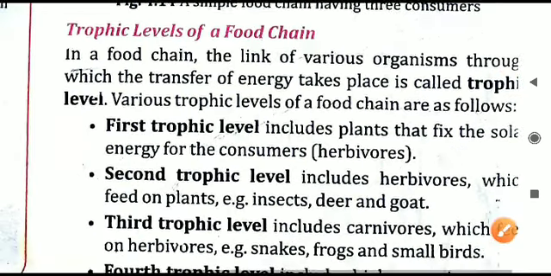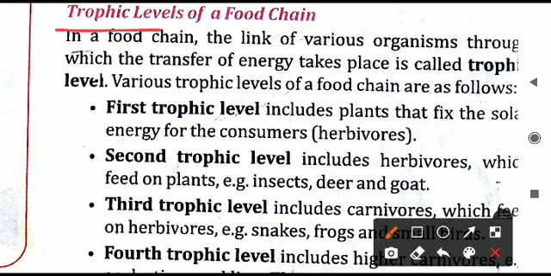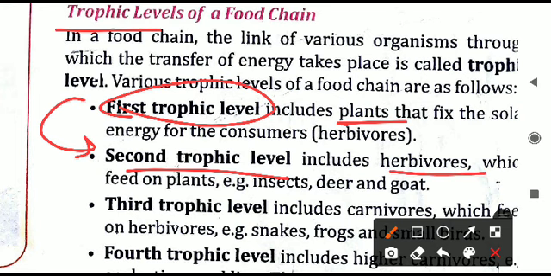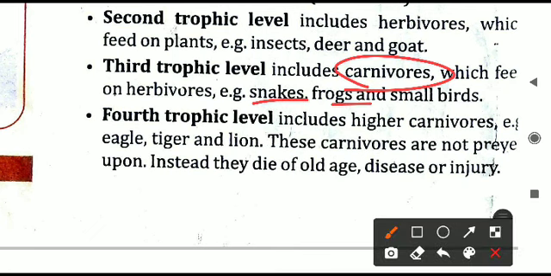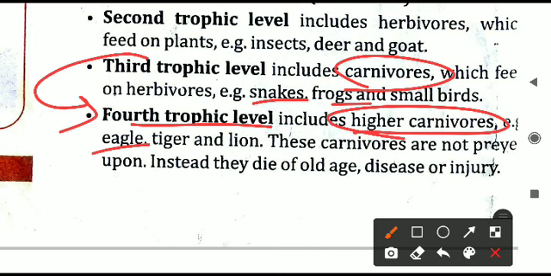All these levels we are talking about are called the trophic levels in a food chain. The first trophic level, where the food chain begins, has the plants, and this first trophic level will transfer the energy. Food has energy, so this energy in the food is transferred from the first trophic level to the second trophic level, which includes the herbivorous animals. Then the same energy gets transferred into the third trophic level, which has the carnivores, and finally these carnivores like snake, frog, etc., are eaten by the fourth trophic level organisms, which include the higher carnivores like the eagle, tiger, lion.